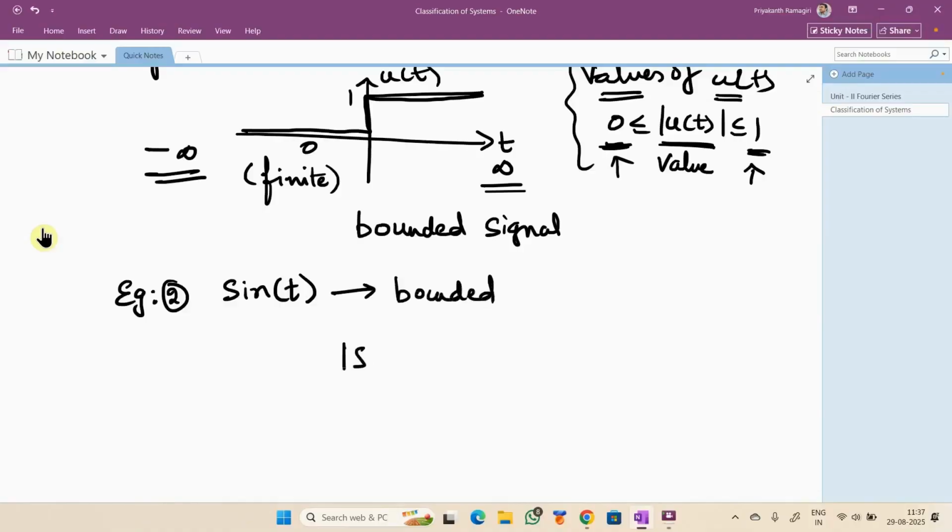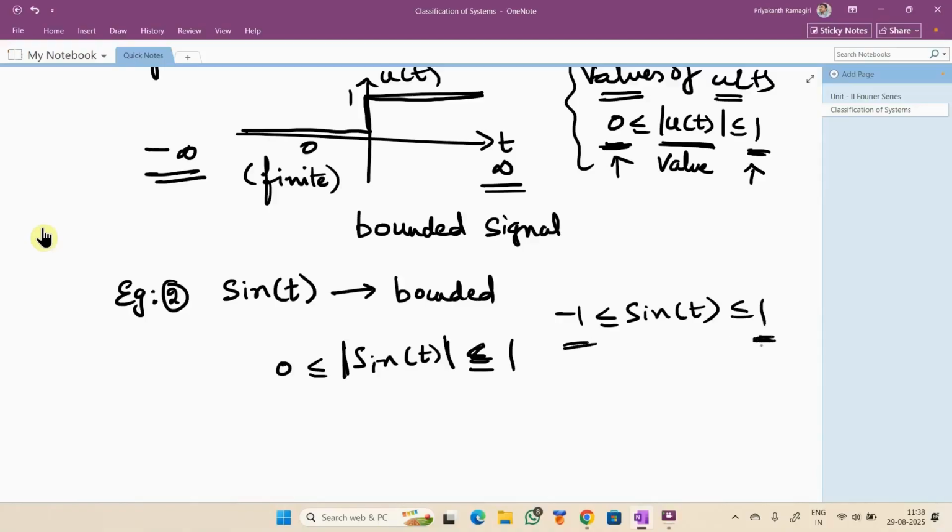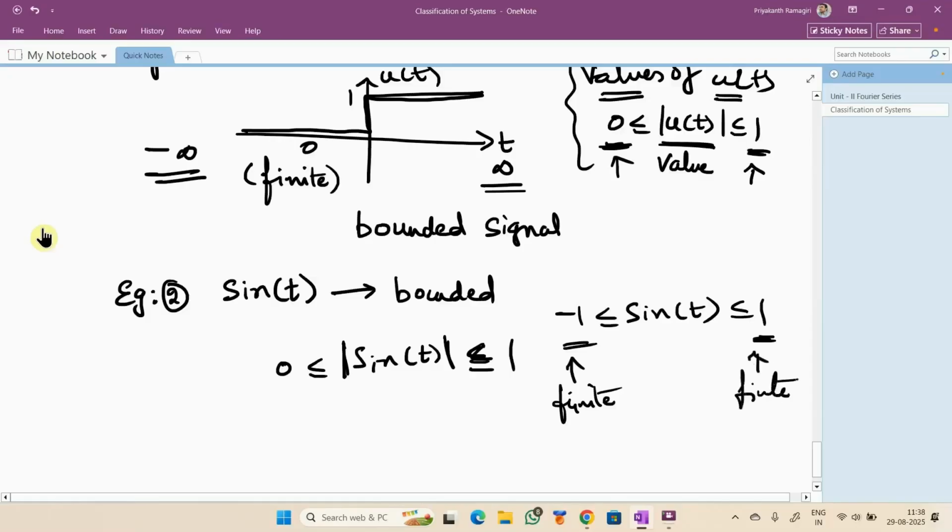The value of sin t always lies between 0 and 1 because I made it modulus. Or if I want to see the values of sin t, it will be oscillating between -1 and +1. So its values are bounded between finite values. -1 is finite, 1 is also finite. That's the reason sin t is a bounded signal.